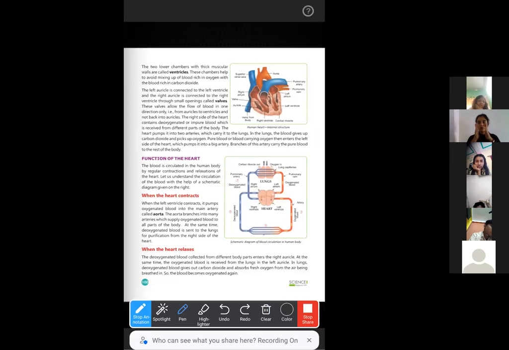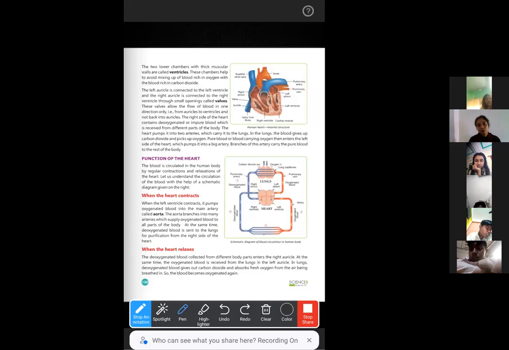So valves are just like doors. They will be closed like this when no blood should enter the lower chamber. The lower chamber is already filled with blood, and no more blood should enter it. Then the valves will be closed like this.